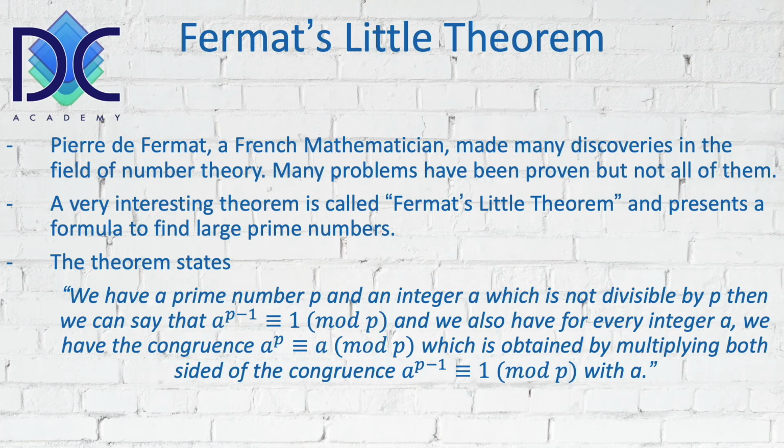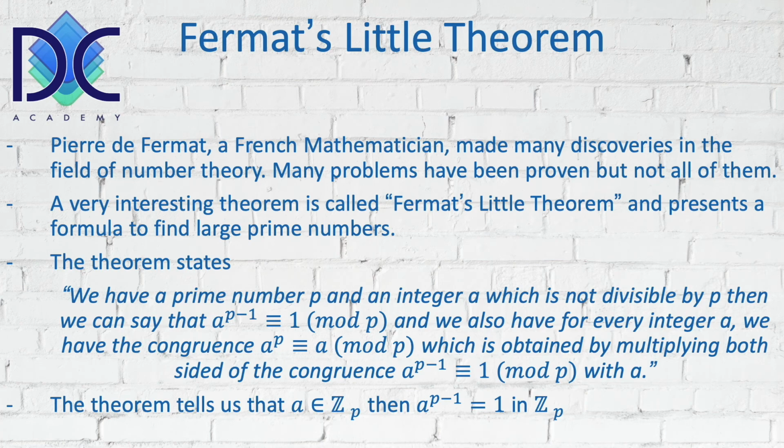Now the same thing is in fact expressed when we say that when a is an element of Zp, p relating to the prime number that we selected, then a to the power p minus 1 is equal to 1 in Zp.